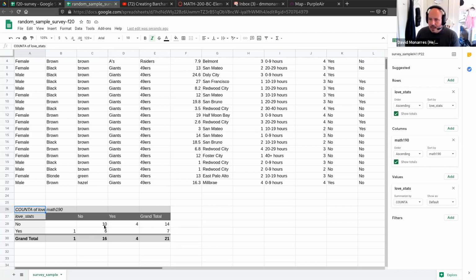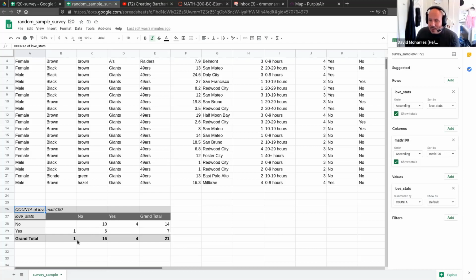Now over here, what we have is 7 people total. Remember, those are the people who do love stats. And those people are broken down into 6 people who did not take 190 and 1 person who declined to answer. And that's what you see right here. And basically nobody who loves stats took 190. Oh, that kind of hurts.